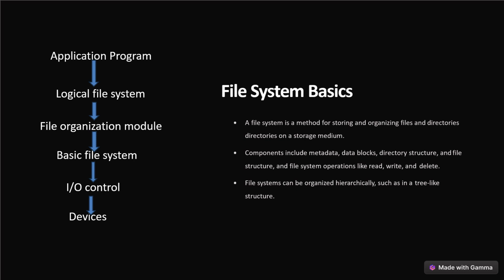Know more about these file system basics. The file system is a method for storing and organizing files and directories on a storage medium. Components include metadata, data blocks, directory structure, file structure, and file system operations like read, write, and delete. File systems can be organized hierarchically, such as tree-like structures. First of all, there is a hierarchical manner, which is nothing but application program, logical file system, file organization module, basic file system, IO control, and devices.